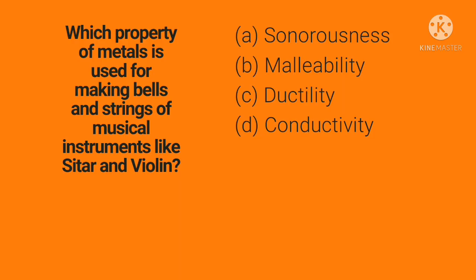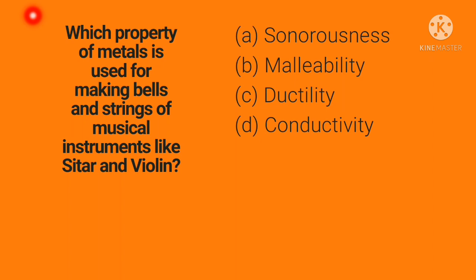Which property of metal is used for making bells and strings of musical instruments like sitar and violin? Option A, sonorousness. Option B, malleability. Option C, ductility. Option D, conductivity. Malleability means when you beat a metal, it spreads like a plate. This property is called malleability. When you drag the metal, you can draw it into wire.